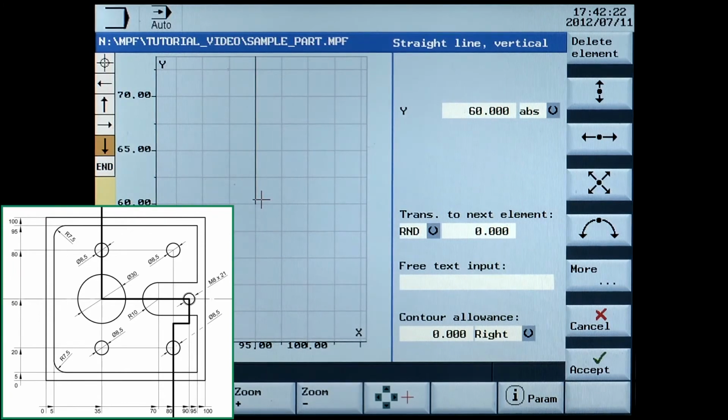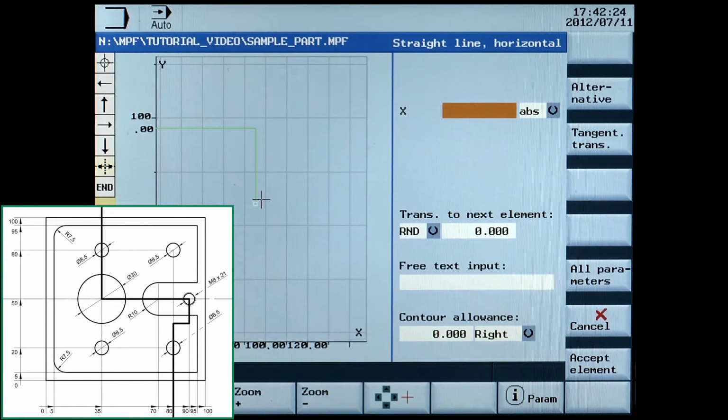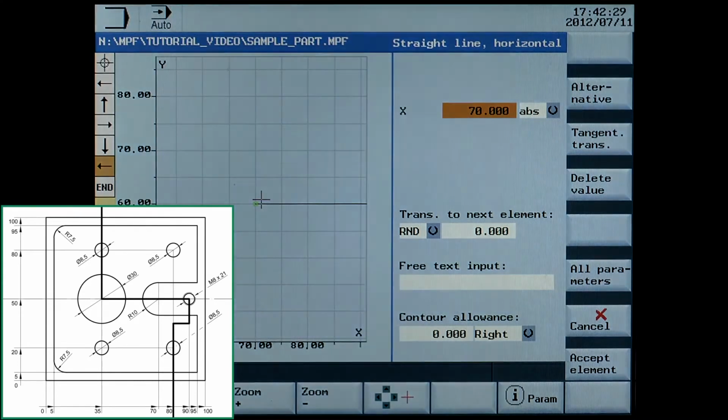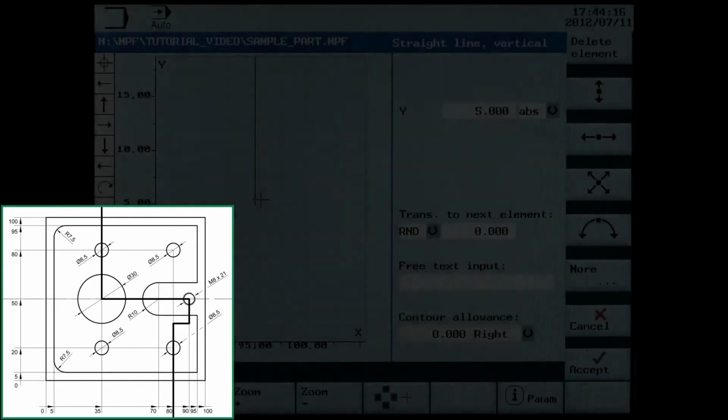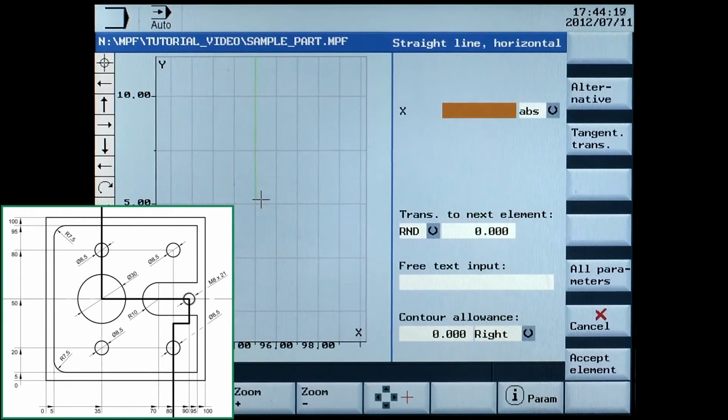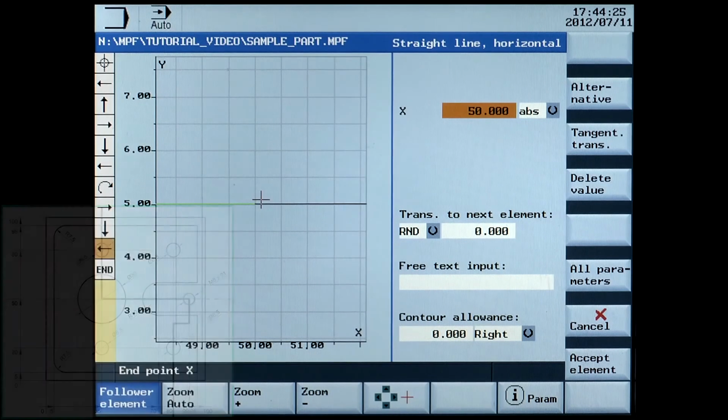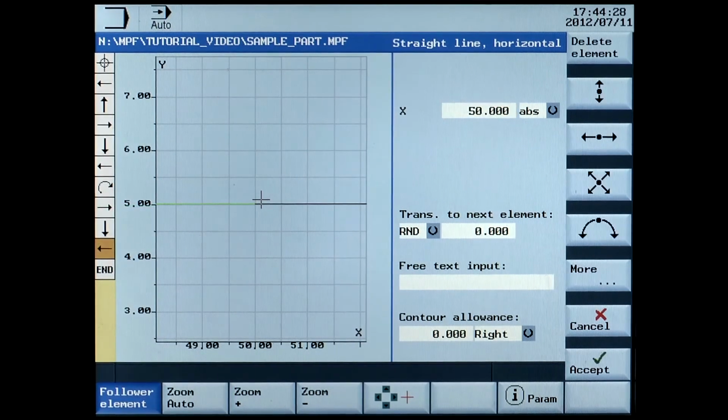Next is a horizontal line. Enter X70 absolute. Accept elements. Next is a horizontal line. Enter X50 absolute to close the contour. Accept elements. After completing the contour, press the Accept soft key and press Tech Interface soft key to save the subroutine data and put the cursor back within the contour milling cycle.